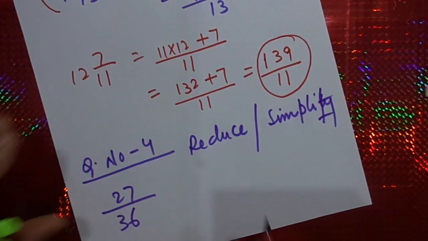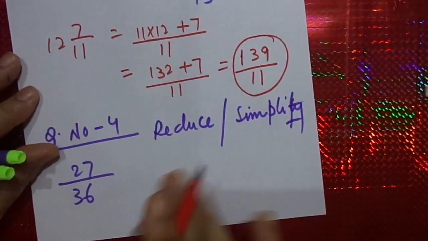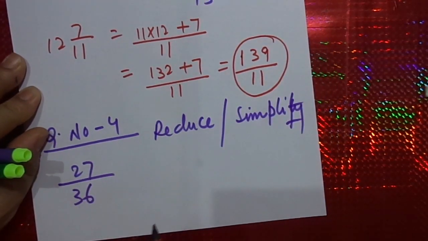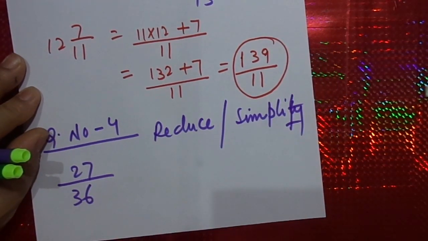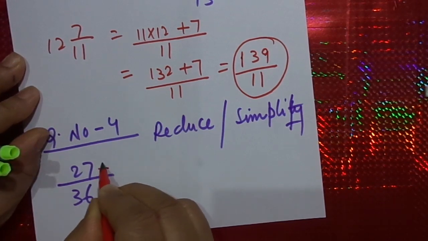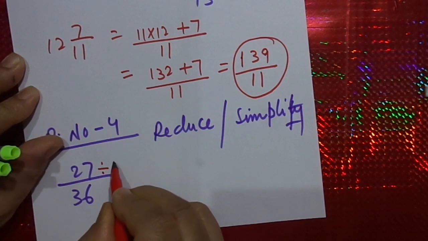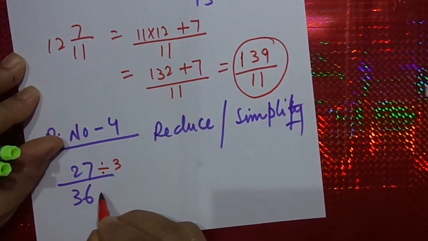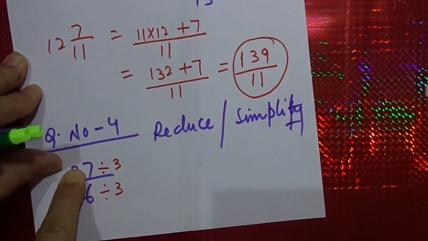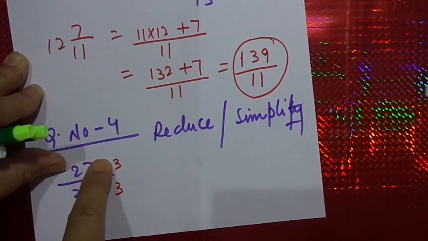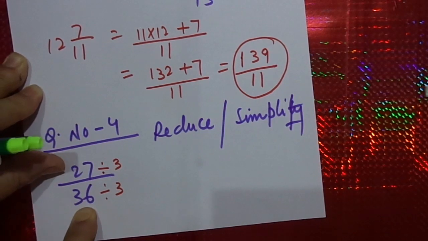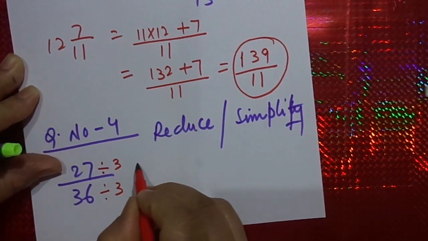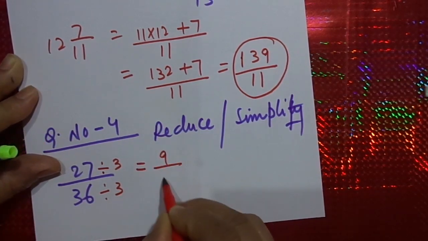We can reduce it if we keep on dividing in small units with prime numbers. Divided by 3. Whatever you divide 27 by, you have to divide 36 also by the same number. Let me see. I get 9 by 12.